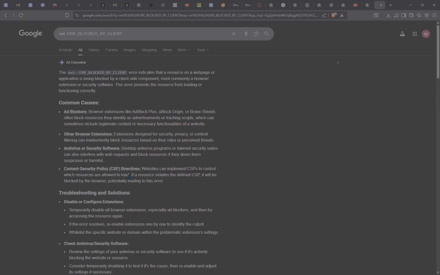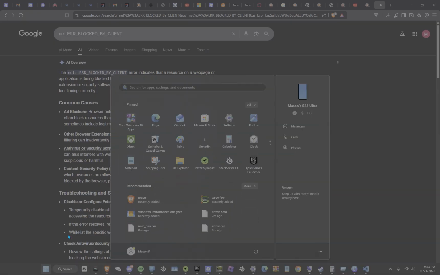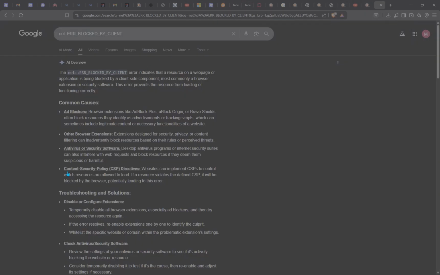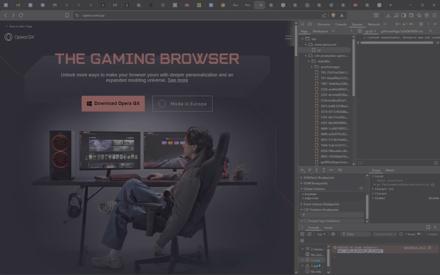So basically, I think this is saying they can block pop-up ads. We're gonna go back to the browser. Hold on. We're gonna go right here. We're gonna go back to inspect.